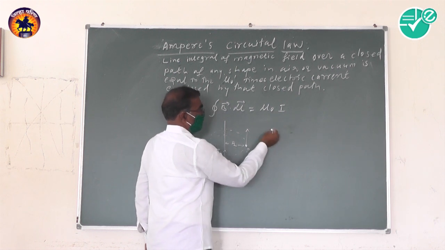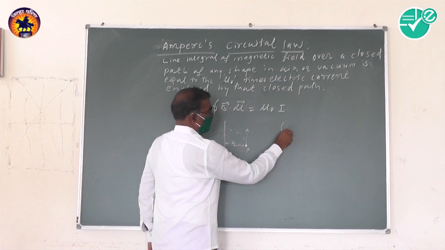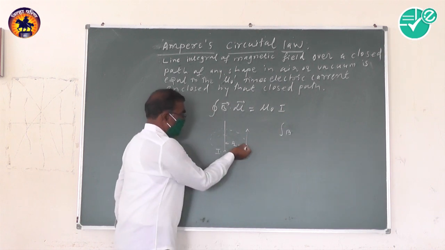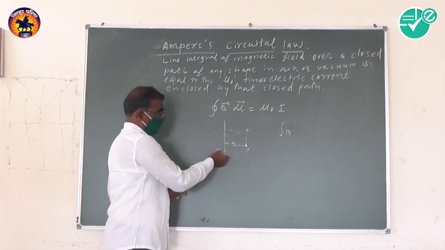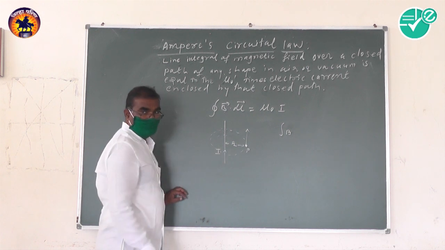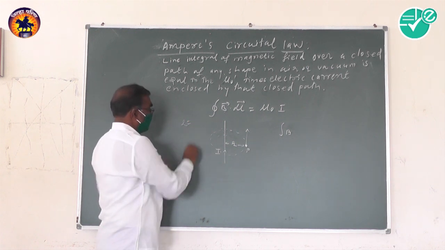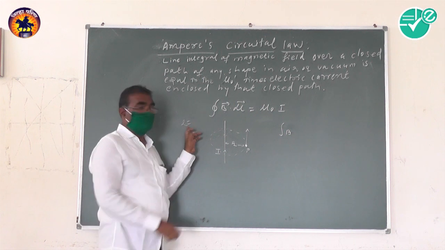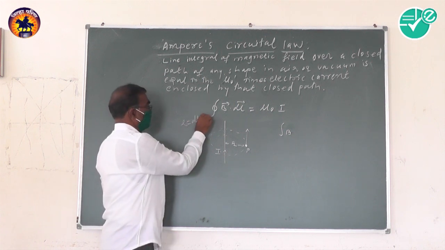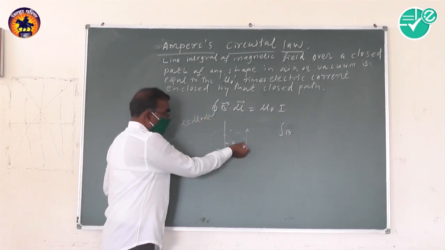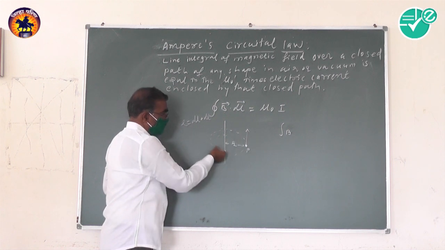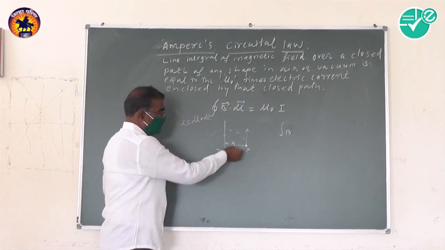B equals the integration of B dl. We know the total length of the circular loop is L. That total length is divided into a number of small elements, dl, dl, dl.